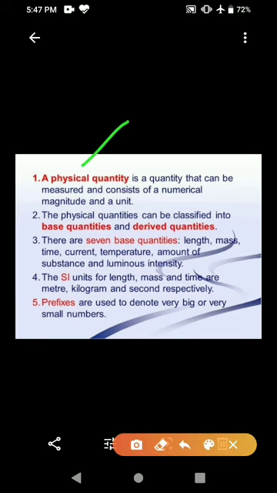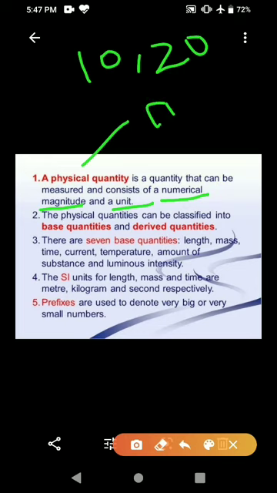A physical quantity is a quantity that can be measured and consists of a numerical magnitude and unit. So here two terms are very important. First one is numerical magnitude and the second one is unit. Numerical magnitude means 10, 20. These are the examples of numerical magnitude, and units like centimeter, meter, kilometer. These are the examples of units.